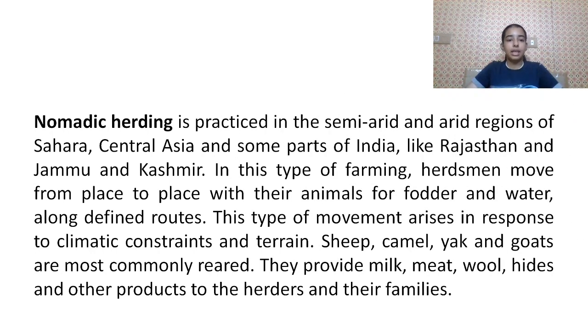Nomadic herding. It is practiced in the semi-arid and arid regions of Sahara, Central Asia, and some parts of India like Rajasthan and Jammu and Kashmir. In this type of farming, herdsmen move from place to place with their animals for fodder and water along defined routes. This type of movement arises in response to climatic constraints and terrains.